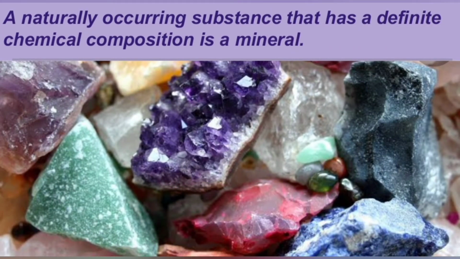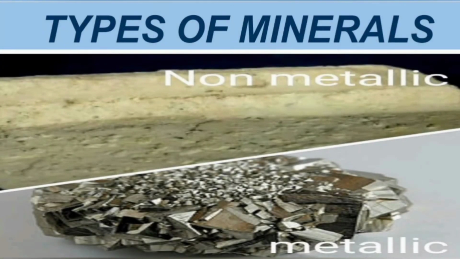A naturally occurring substance that has a definite chemical composition is a mineral. Minerals are formed in different types of geological environments under varying conditions. They are created by natural processes without any human interference. They can be identified on the basis of physical properties such as color, density, hardness, and chemical properties such as solubility. Now let us understand the types of minerals.